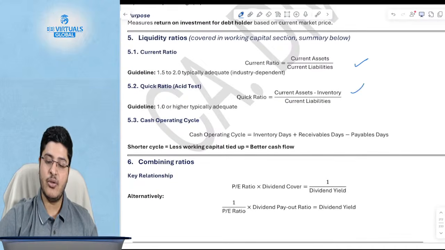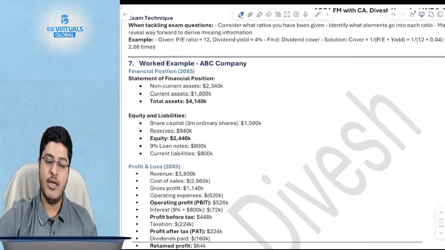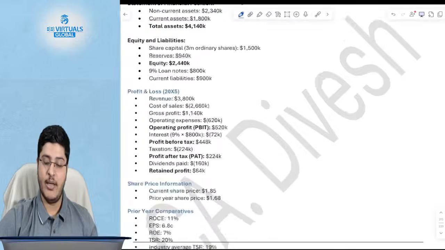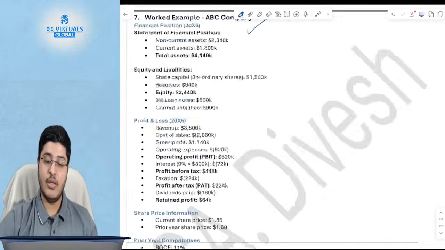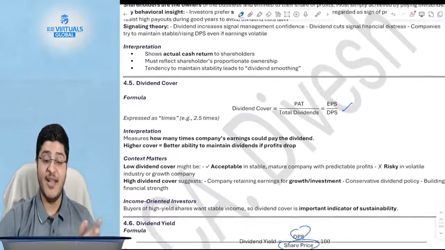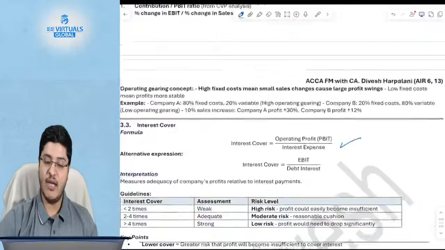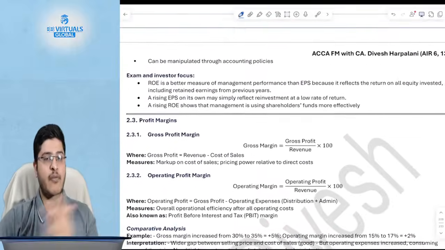Current ratio, quick ratio is all covered in the working capital management chapter, and there is one full-fledged worked example which you can take a look at your end. In fact, we've covered all the ratios. In fact, I don't think we need to cover them also. None of you has replied, but I guess you all know what all ratios are there. We've already covered. Anyways, I don't think there's a need for a separate ratio chapter.